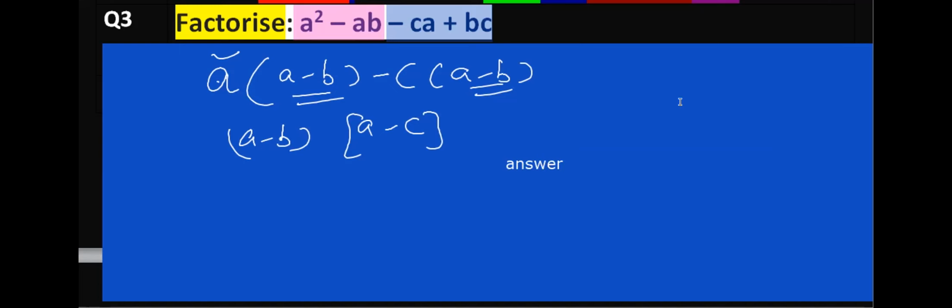And now next question on your screen. Factorize 3a square b minus 12a square minus 9b plus 36. Taking the pair of first two, what is common in these two terms? That is 3a square. What is left? b minus 4. Sorry, I am taking 3a square common.